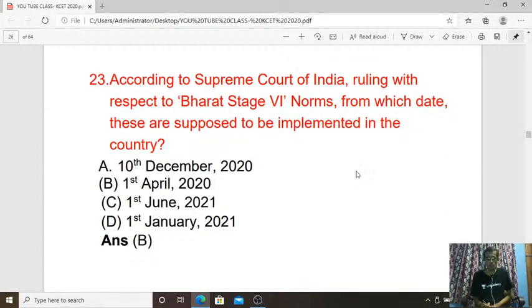According to the Supreme Court of India ruling with respect to Bharat Stage 6 norms, from which date are these supposed to be implemented in the country? So here, which is that date? That is B, 1st of April 2020 onwards, Bharat Stage 6 norms are going to be applied in our nation. So the answer is B for question number 23.